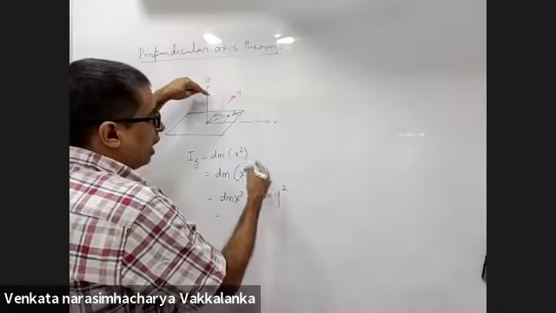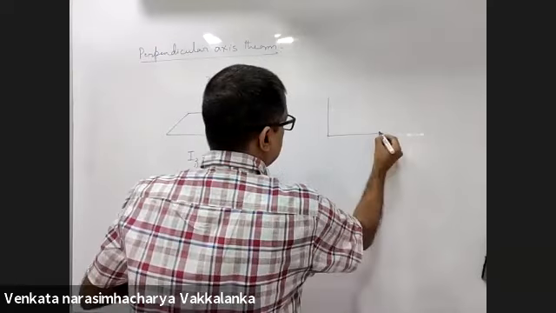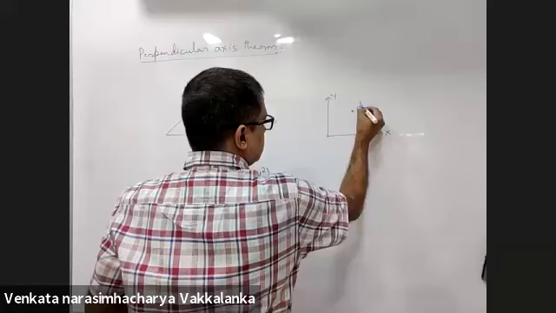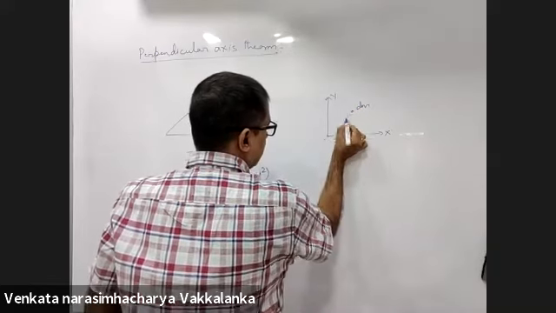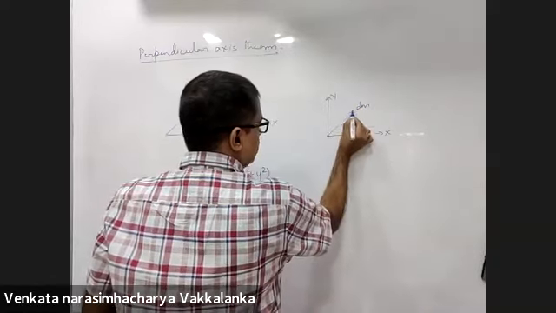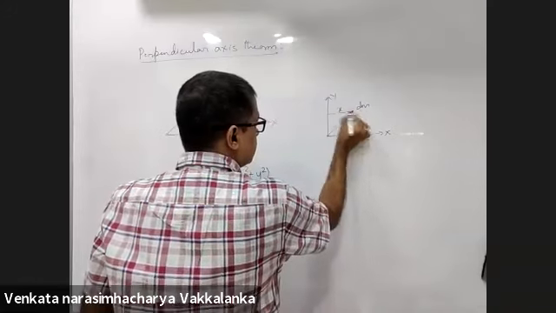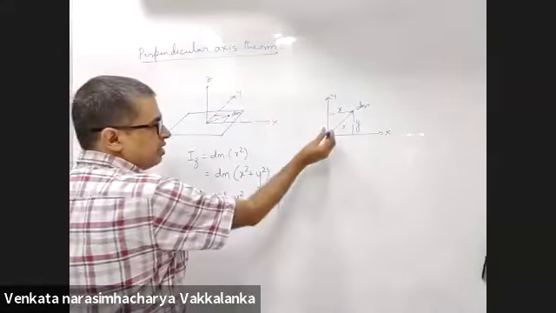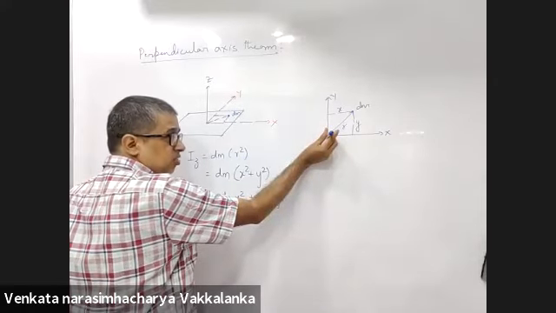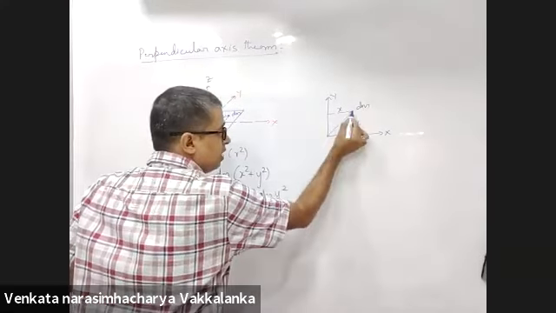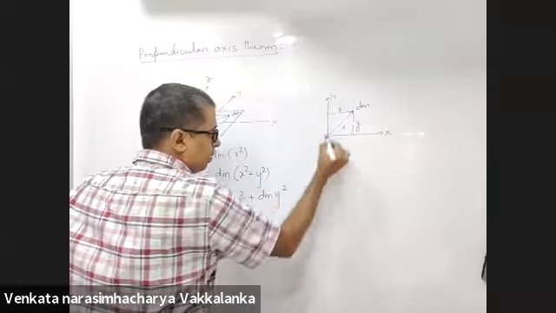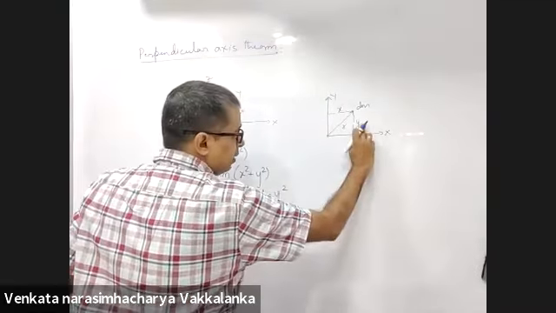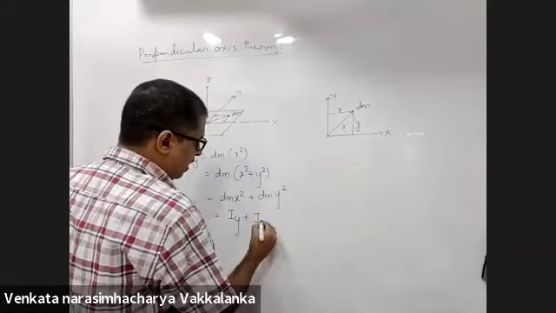Have a look. I will draw the top view for you. This is the x-axis, this is the y-axis, this is dm. This distance is r, this distance is x, this distance is y. Iz was about the z-axis. So dm into x square will be the moment of inertia about the y-axis, Iy. dm into y square will be the moment of inertia about the x-axis, Ix.